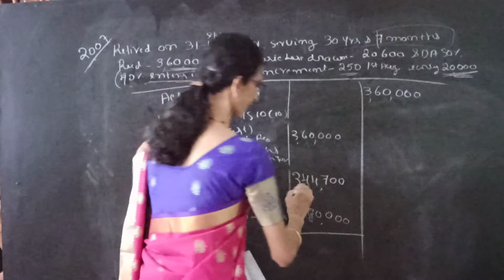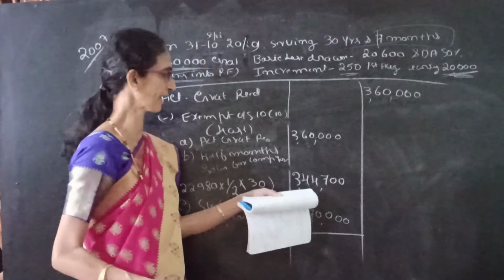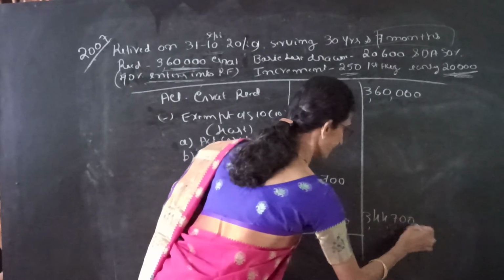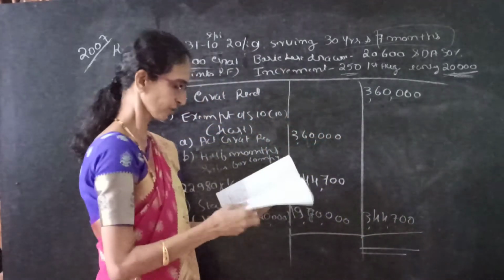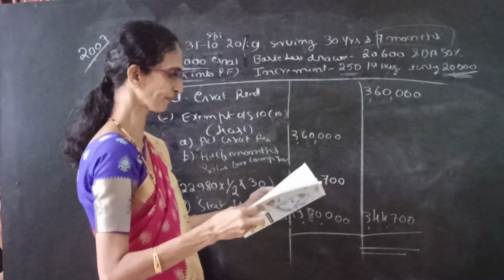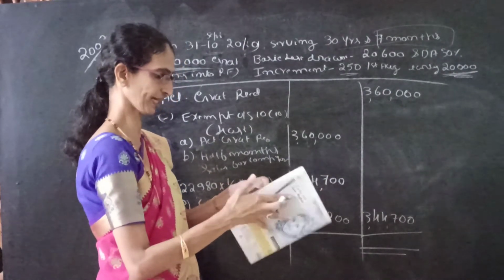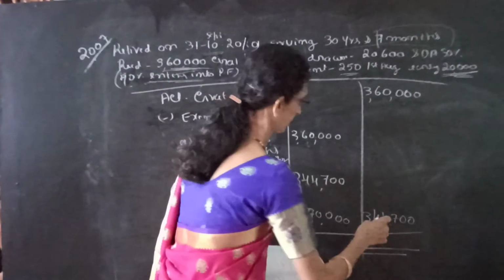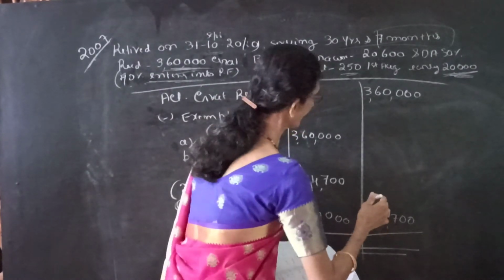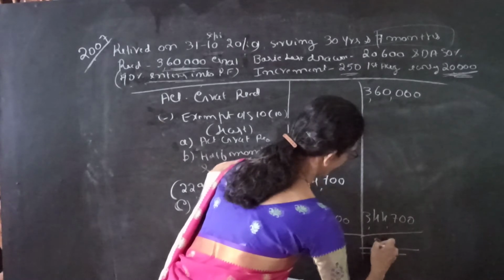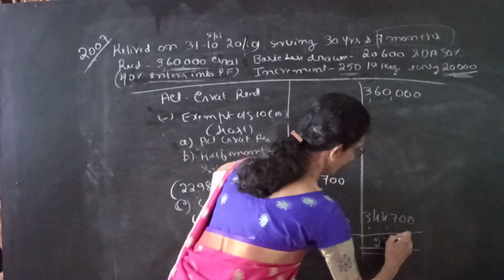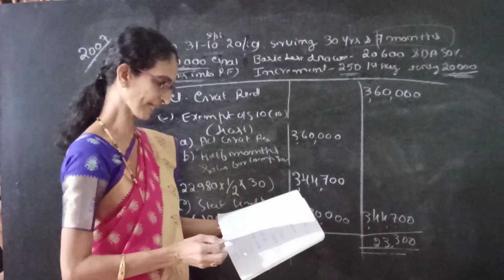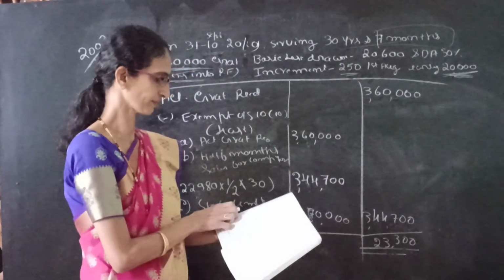Least of the following is here 3,44,700. So taxable gratuity will be 23,300.